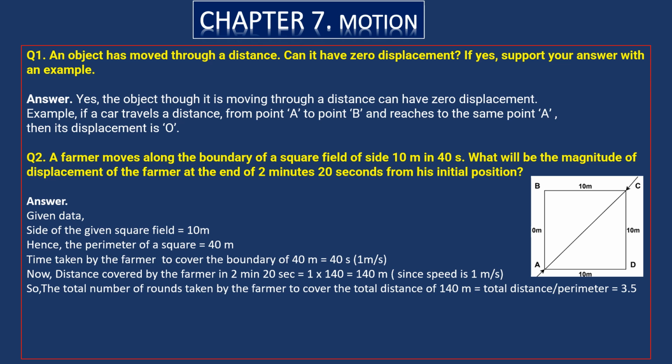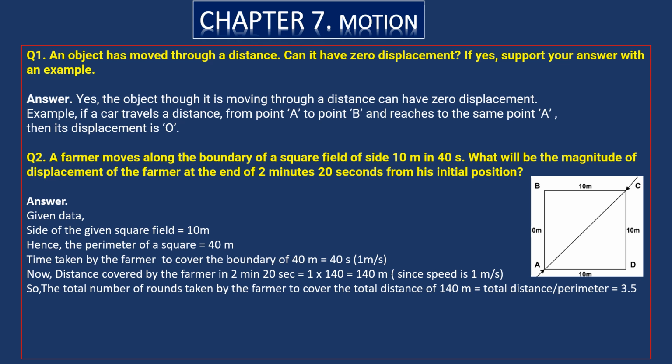Now, the total number of rounds taken by the farmer to cover the total distance of 140 meters. The actual distance is 40 meters, but he covered 140 meters. To cover that 140 meters, how many rounds does he have to travel? That's what we have to find out.